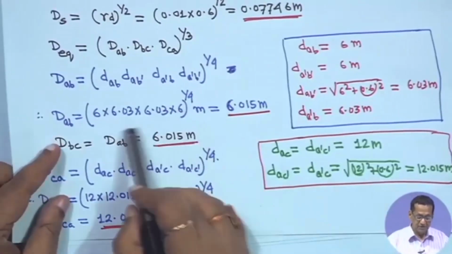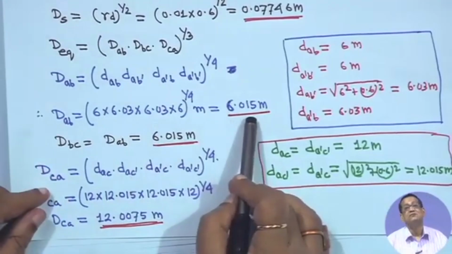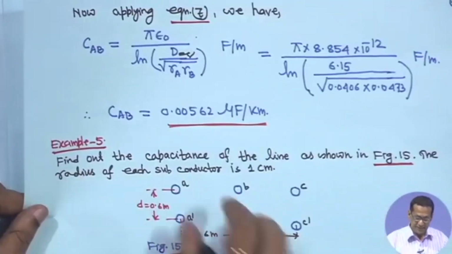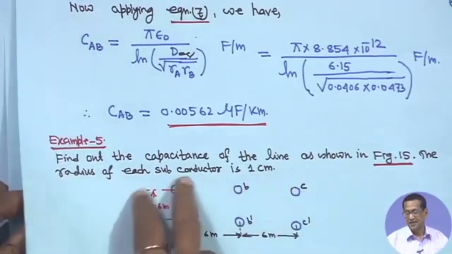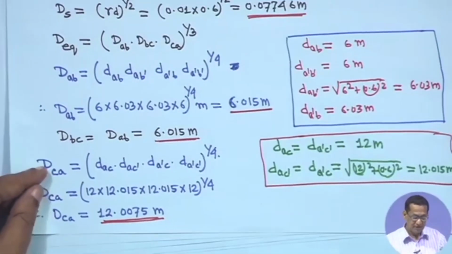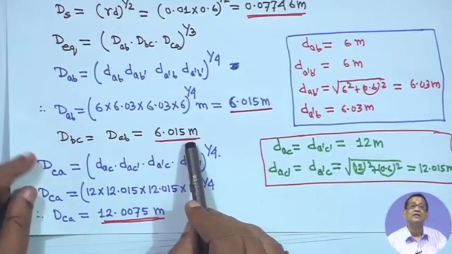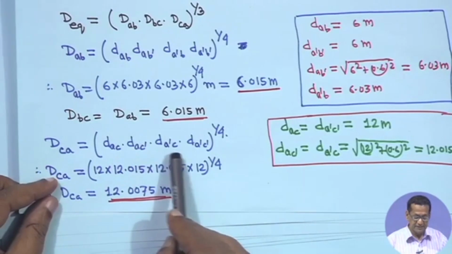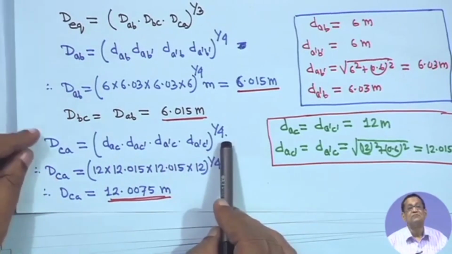Therefore, DAB you calculate, it will become 6.015 meter, and from the symmetry DAB is equal to DBC, right. So, it is the same, 6.015 meter. Only DCA you have to calculate: DAC into DAC dash into DA dash C into DA dash C dash, to the power 1 by 4, all combinations.